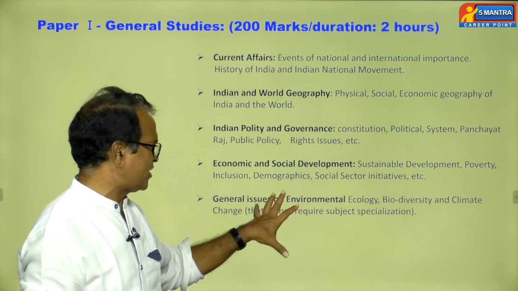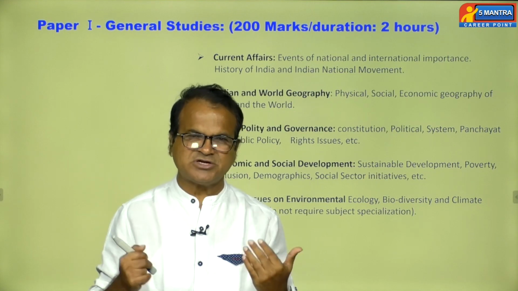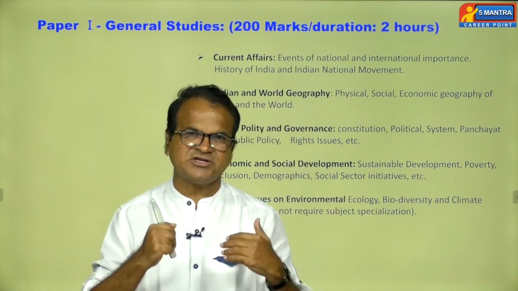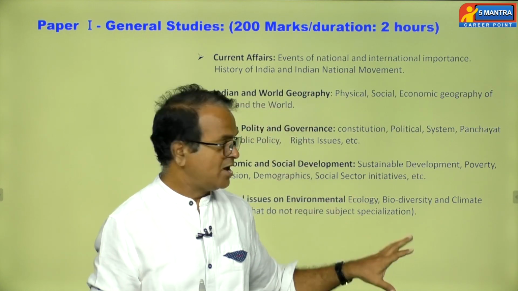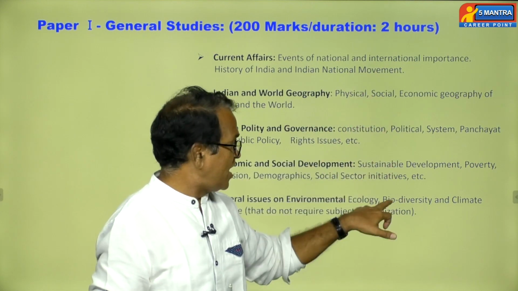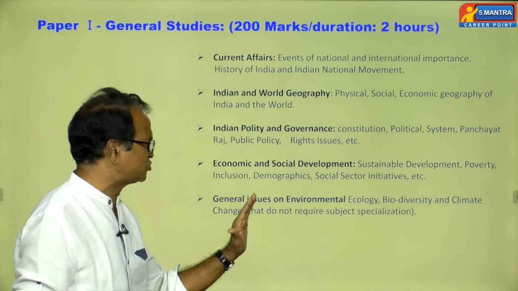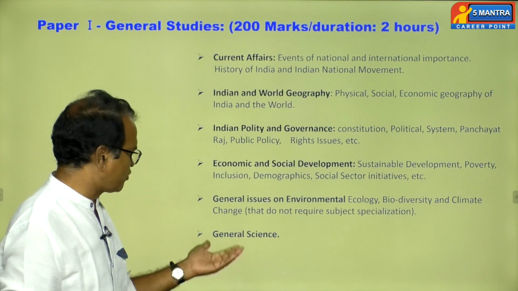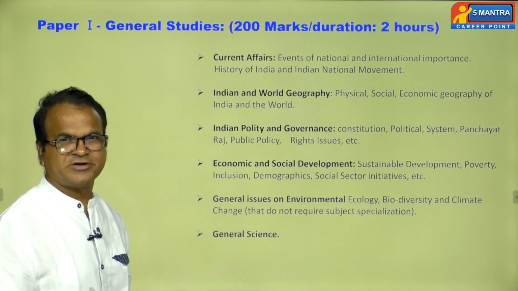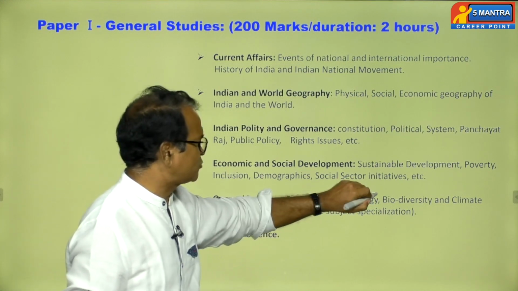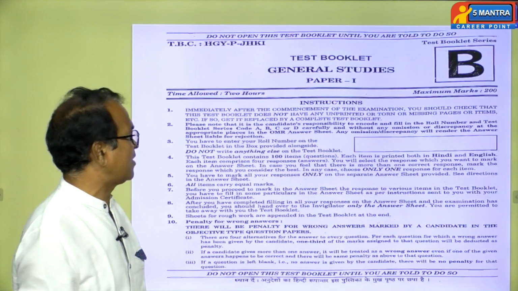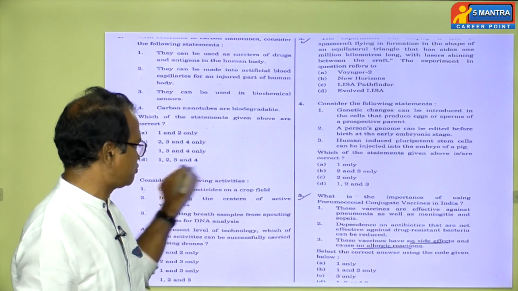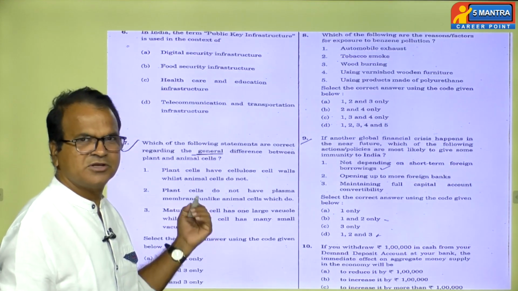Generally, the environment issues can be handled by students who have at least a little background of science or a little understanding of environmental changes. Only that type of student can manage this. In the total pattern of our syllabus, general issues on environment are appearing a little differently. And the last topic, general science, is also related to day-to-day affairs. If you see the total UPSC paper, it is meant for students who have very serious preparation.